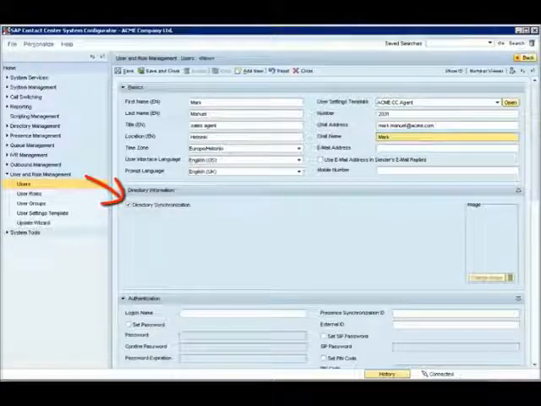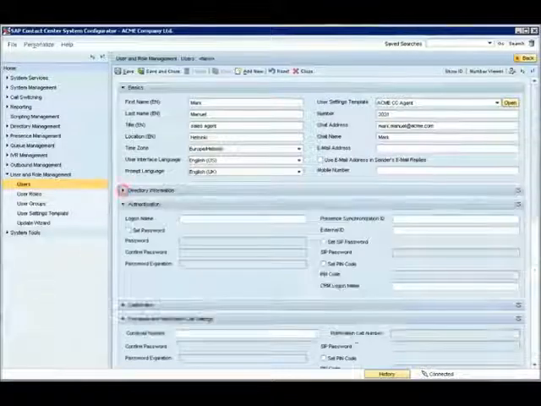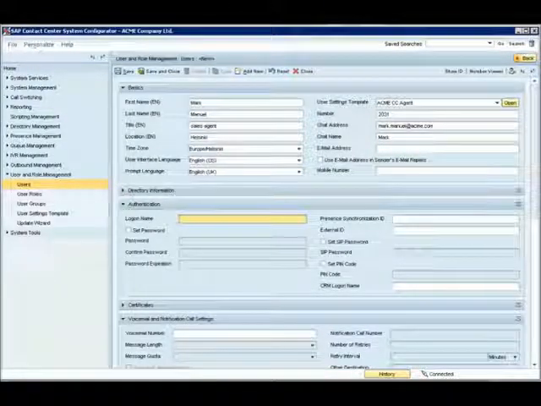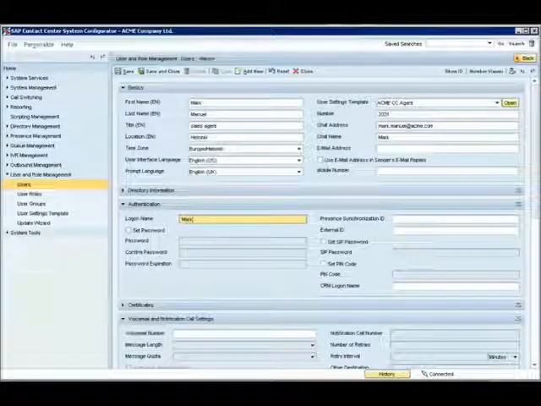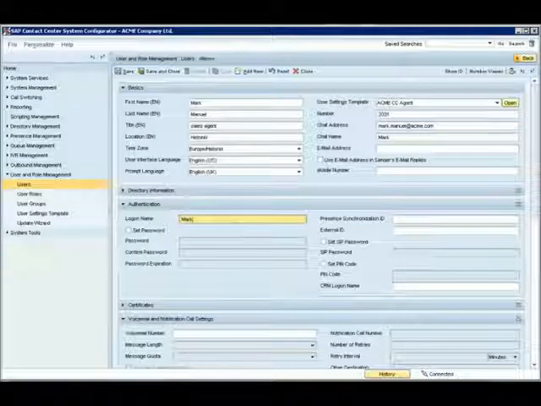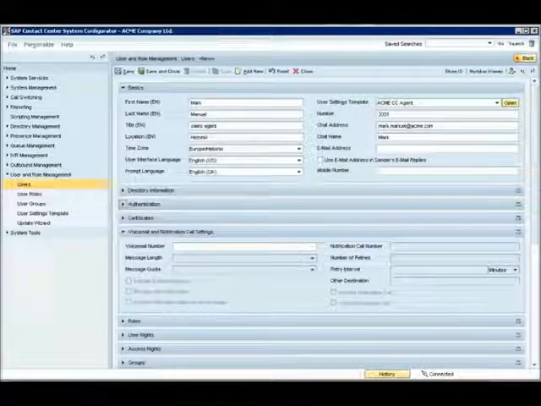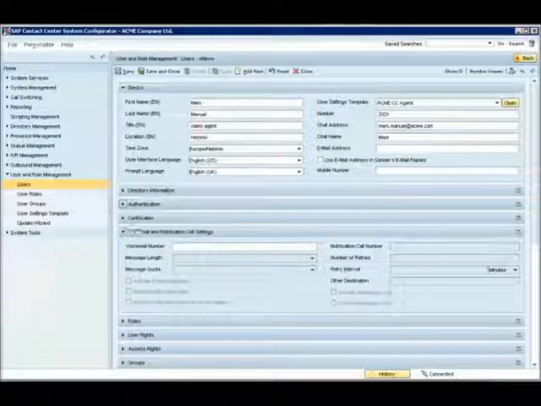The directory synchronization box is already checked in the directory information block, so we move on to the authentication block. We assign a logon name but do not give a password yet, which means that Mark will be prompted to add a password to himself during the first login.